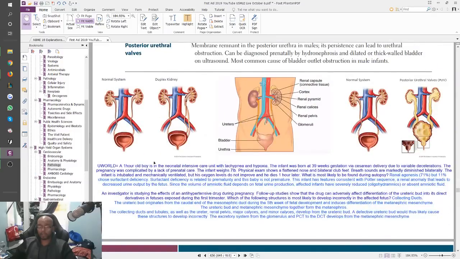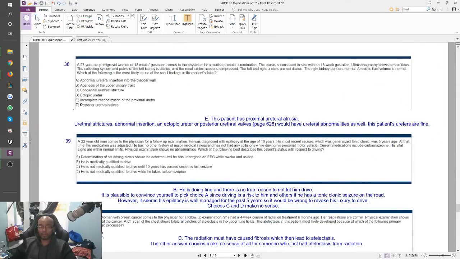So it turns out that what they're talking about is actually E, which is what I just picked because I knocked out everything else. I've never really heard of recanalization of the proximal ureter, but it was the only place where I can imagine the ureters must not be dilated, so I picked it. This patient has proximal ureteral atresia. Never heard of it, no idea what it is. You can find pictures on Google about it, but it's probably extremely rare. They're just asking a question about it. The way you answer these questions is based off of the anatomical image they're drawing out for you. Draw it out in your mind and understand that that anatomical picture will only fit your correct answer. So the other answer choices must have a different anatomical picture.